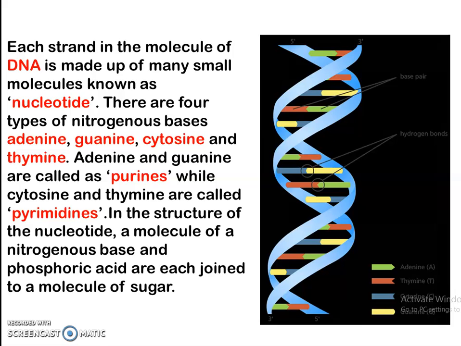Out of these 4, adenine and guanine are called purines, while cytosine and thymine are termed pyrimidines. In the structure of the nucleotide, a molecule of a nitrogenous base and phosphoric acid are each joined to a molecule of sugar.